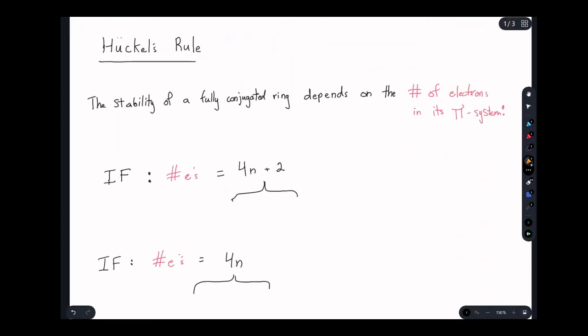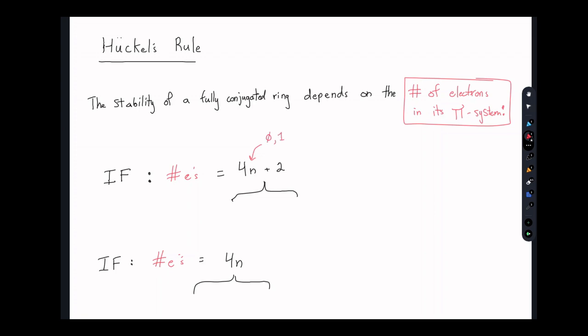Huckel's rule states that the stability of a fully conjugated ring depends on the number of electrons in its pi system. Luckily, we just finished the conjugated systems topic, which means that we know how to calculate that. So the idea is that if the number of electrons in that system is equal to 4n plus 2, your ring will be aromatic. But what does 4n plus 2 mean? 4n plus 2 is going to be assuming that n can be any whole number. It can be 0, it can be 1, it can be 2, it can be 3, and so on and so forth.